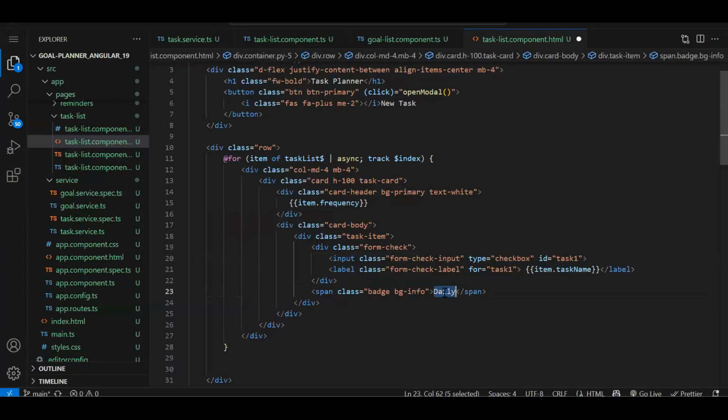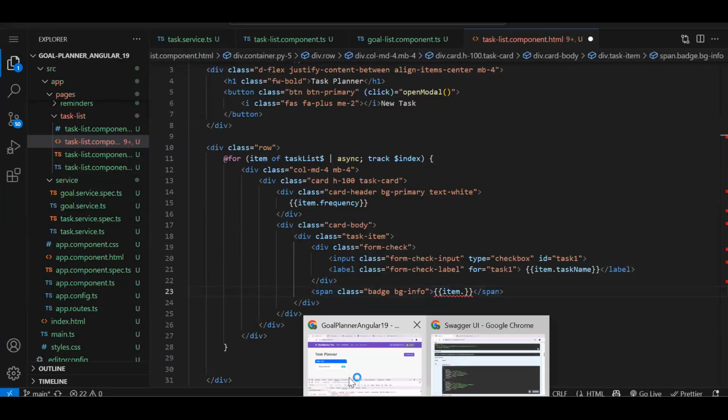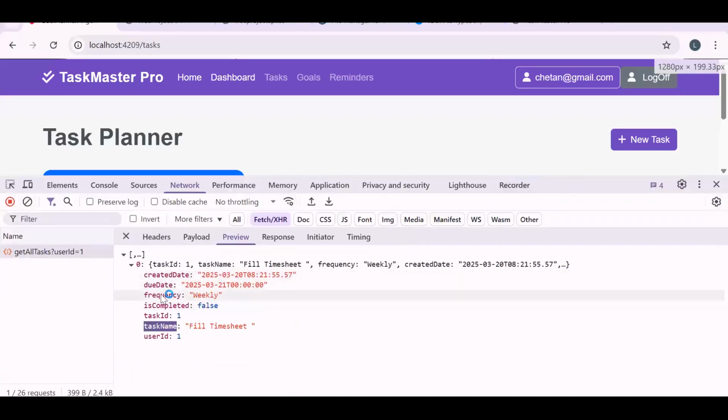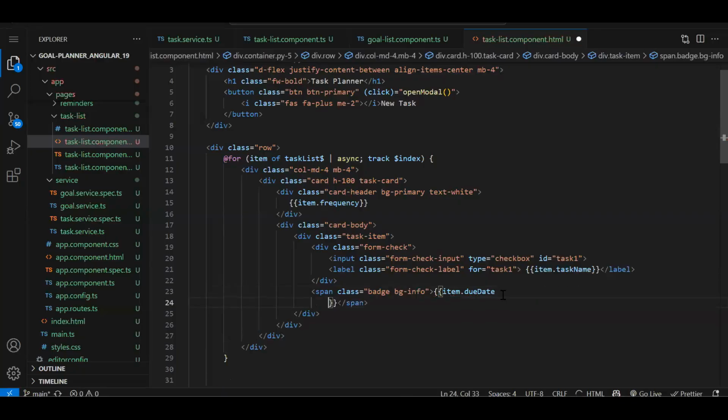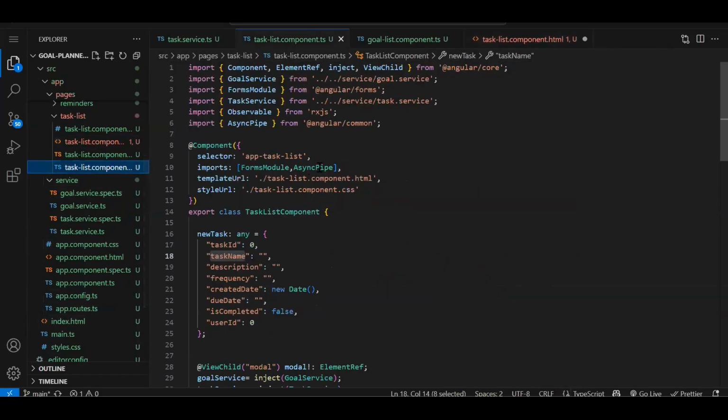Or here, instead of daily, because we are already saying what the frequency is, here we can show the date. So item dot due date, by when we need to complete it. So that will be the due date. We can show it over here. And again, we need to format the date time. So date, we need to import the date pipe.